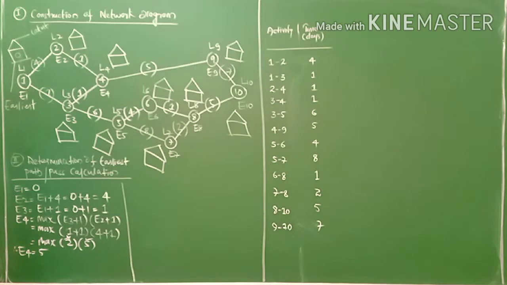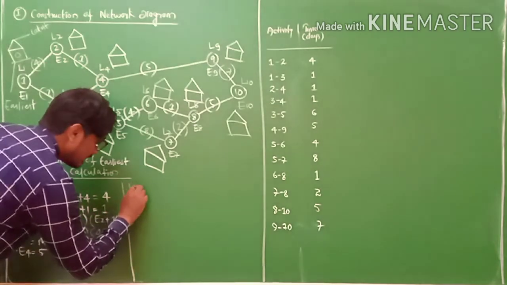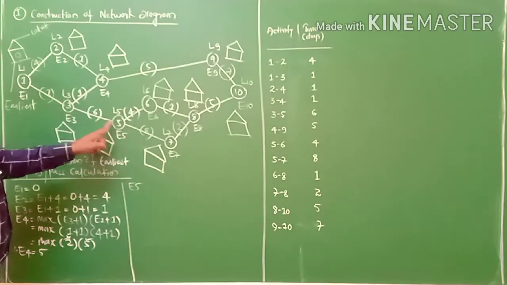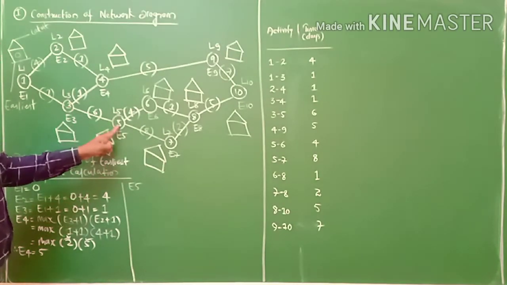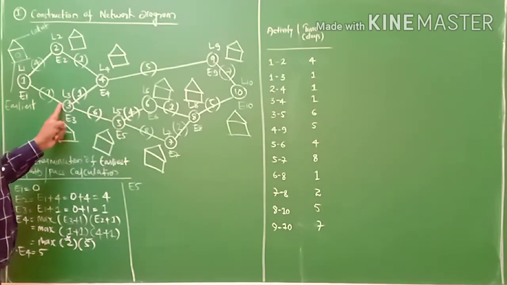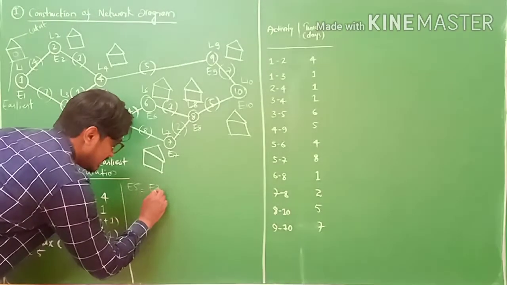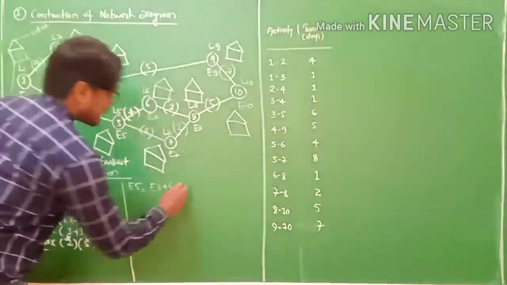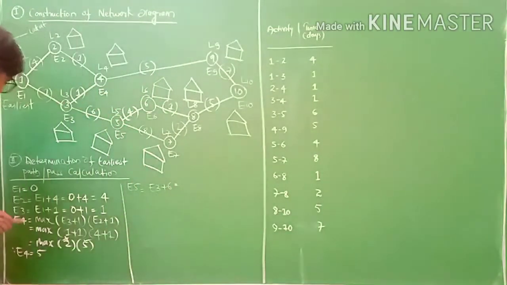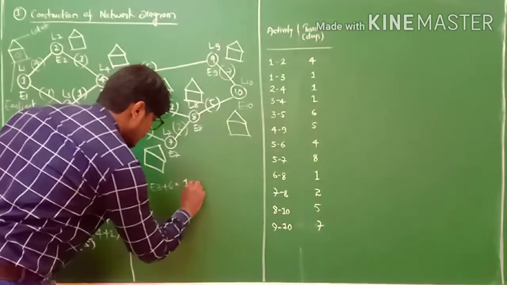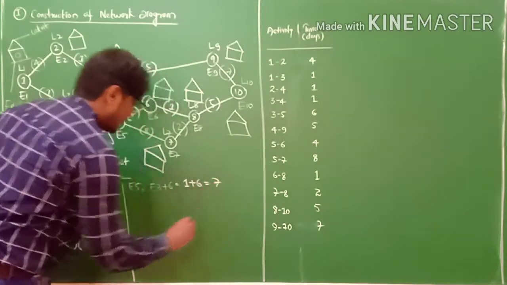So next calculation, E5. Where is E5? This is E5. How many activities are connecting to this E5? Only one activity is connected previously to E5. That is E3 plus 6. The formula is E3 plus 6, my friends. E3 we have calculated here. E3 is 1. So 1 plus 6 equals to 7, my friends.